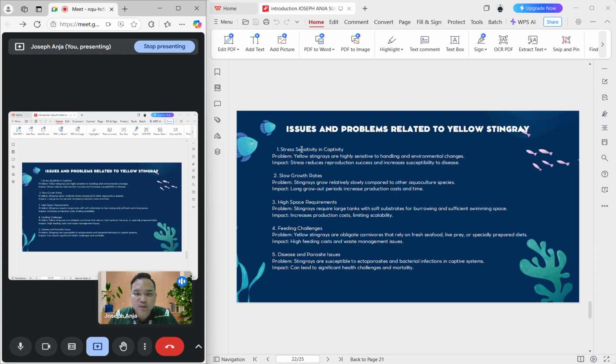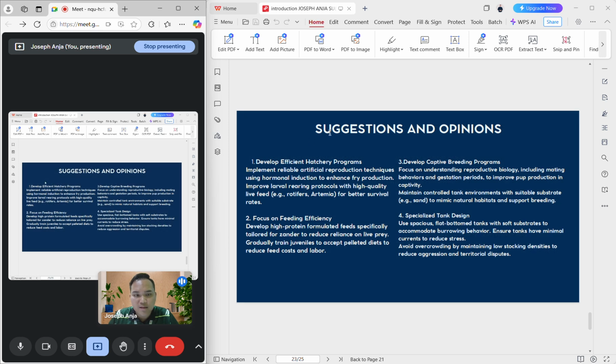And also the issues and problems related to the yellow stingray: stress sensitivity, slow growth rates, high space requirements, feeding challenges, and disease and parasite issues. For suggestions and opinions, firstly we can develop efficient hatchery programs by implementing reliable artificial reproduction techniques.